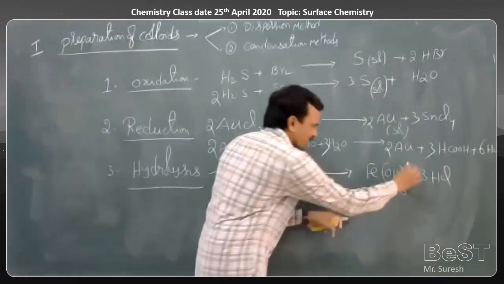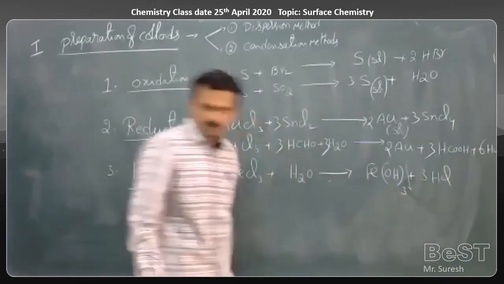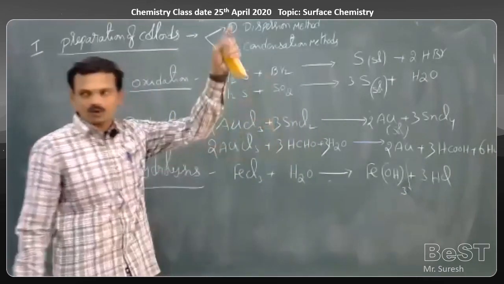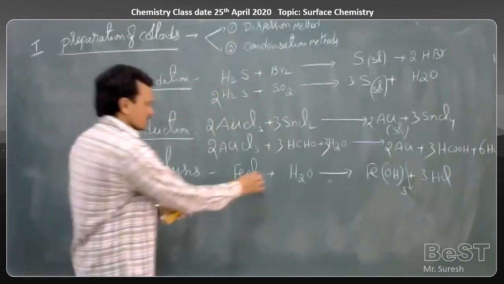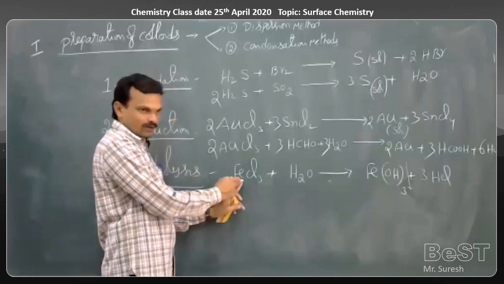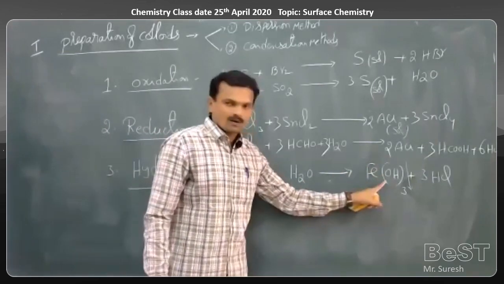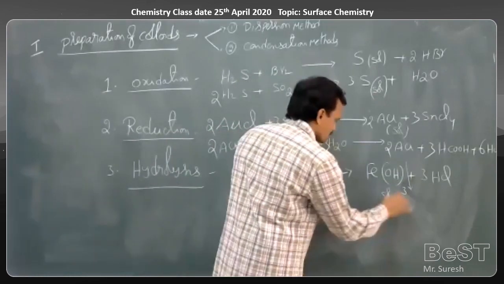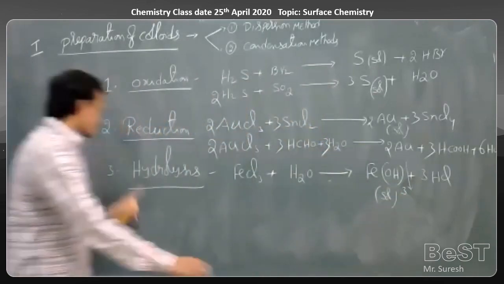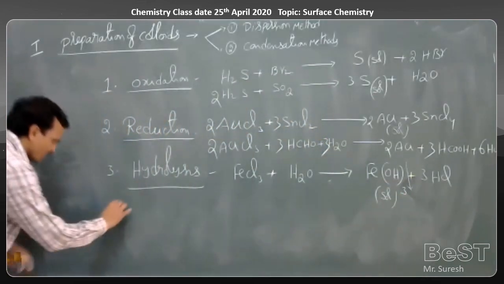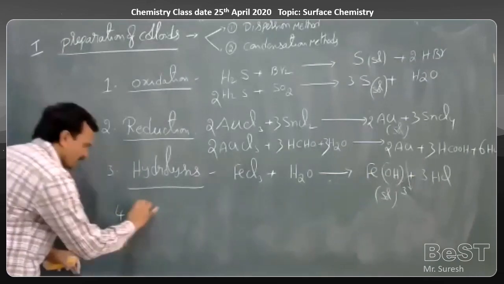The ferric hydroxide formed here will get precipitated, and that precipitate is converted to a colloidal solution. So hydrolysis of ferric chloride gives a ferric hydroxide colloidal solution. This is nothing but a hydrolysis process. And one more method, double decomposition.